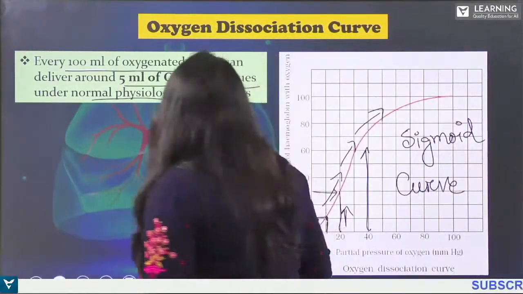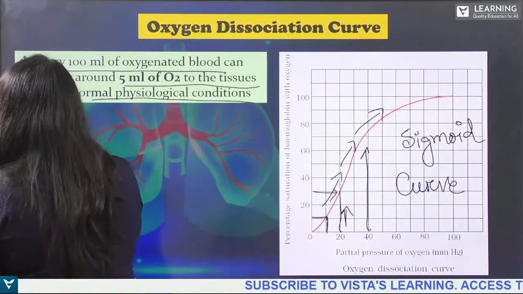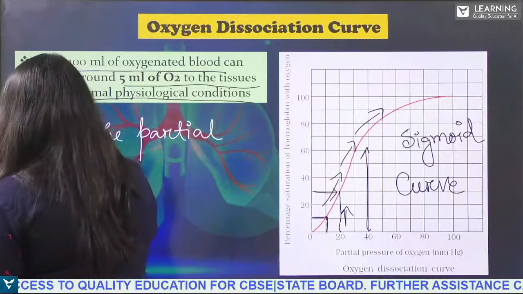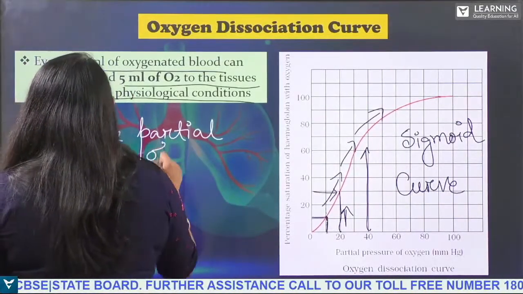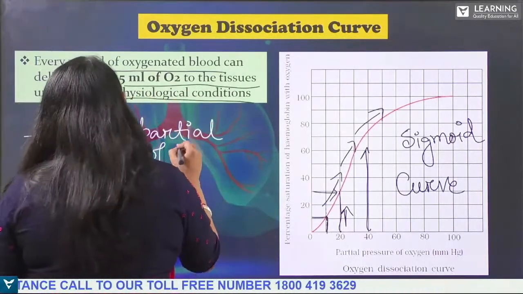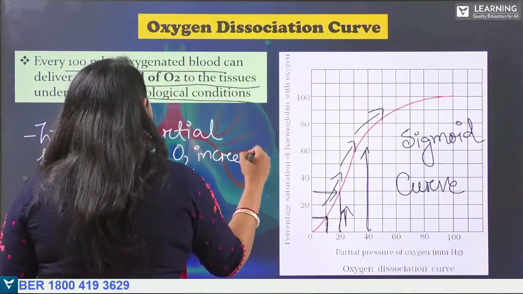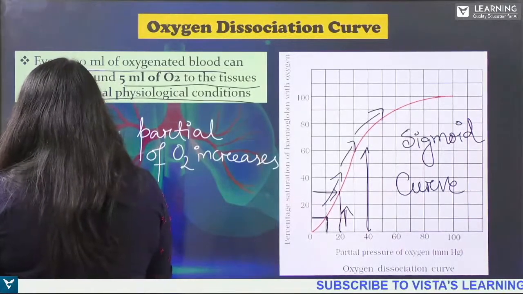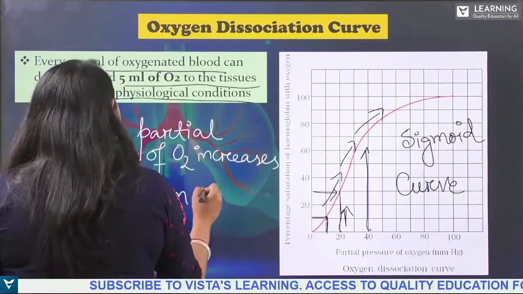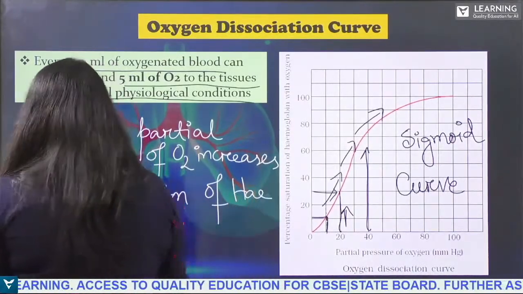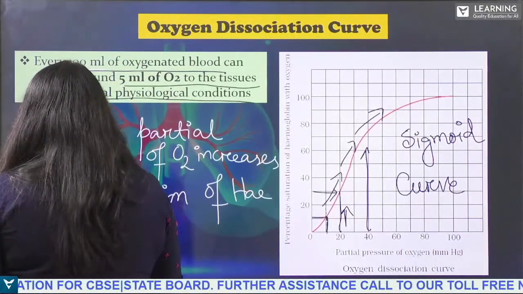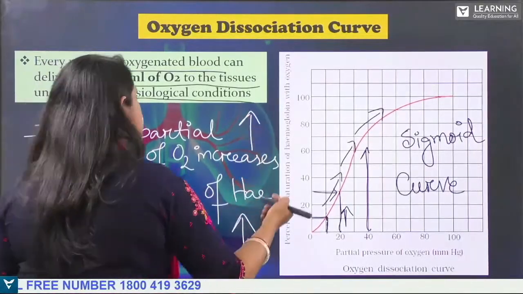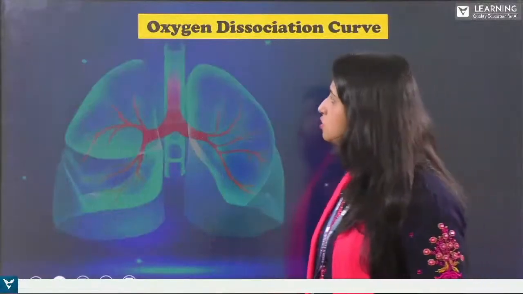So the oxygen dissociation curve says that when the partial pressure of oxygen increases, the percentage saturation of hemoglobin with oxygen also increases, and it gives a sigmoid curve, right? So this is like this.